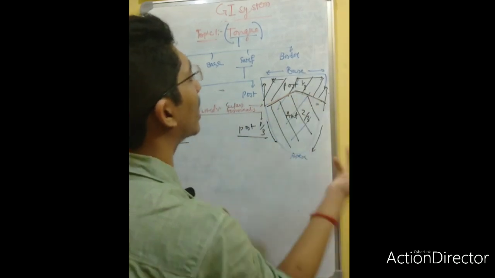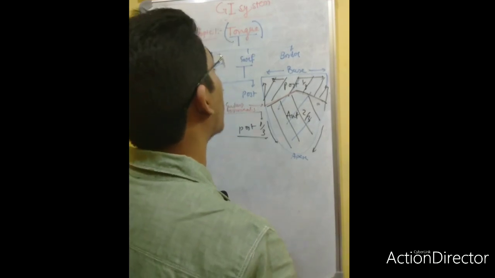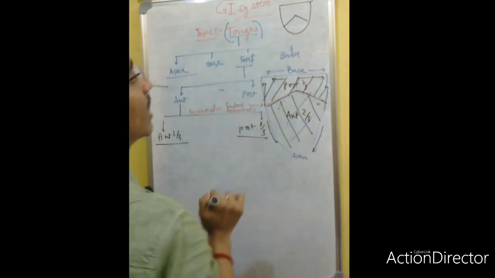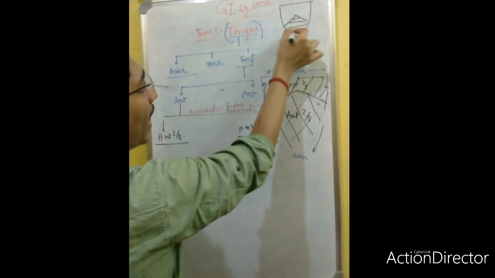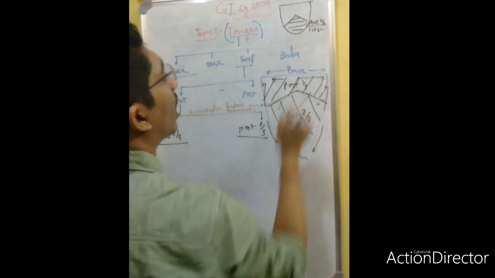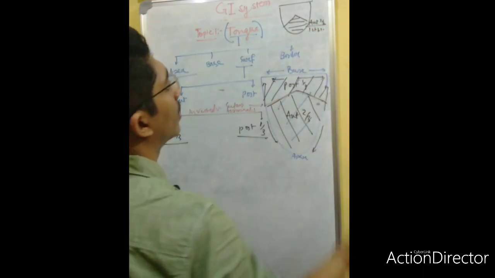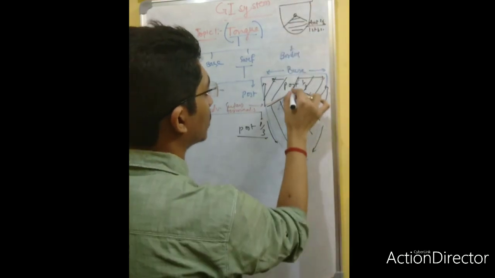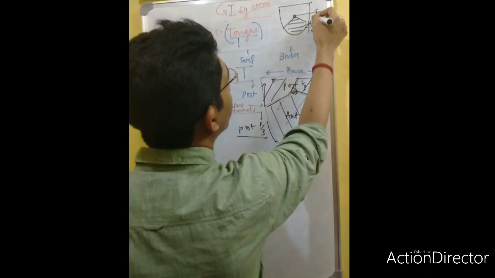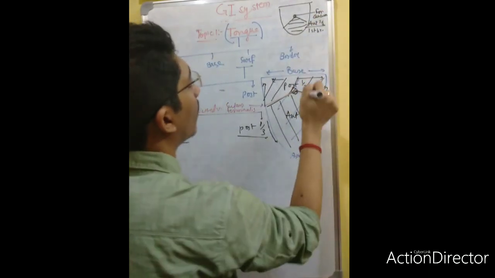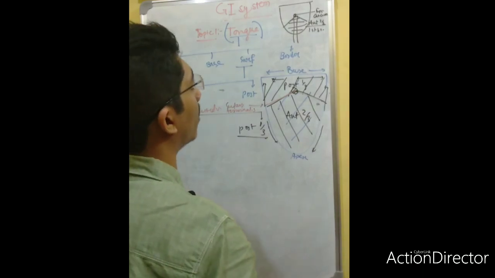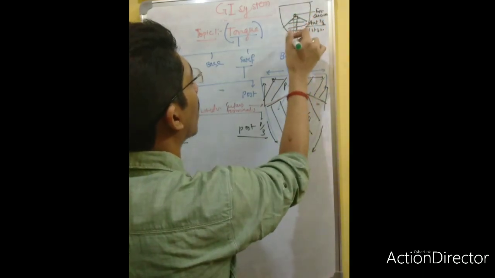Now, how does this sulcus originate? If you see the embryology, suppose this is a tongue, and this is your sulcus terminalis. The anterior 2/3 is formed by the first branchial arch, the tuberculum impar, and there will be another structure there. It is called the foramen cecum. What is this foramen cecum? From this foramen cecum, the thyroglossal duct originates.